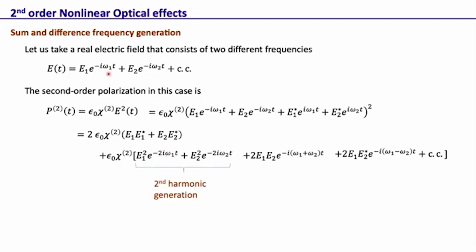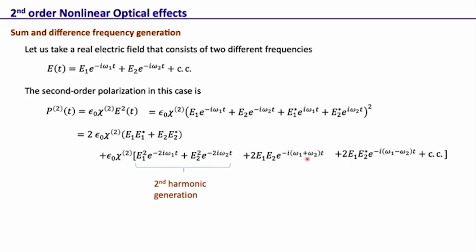So although the incoming field had only omega 1, through second order nonlinear effect it actually generates fields at 2 omega 1 and 2 omega 2, and this is called second harmonic generation. So if we come in with a red light, then we can actually generate blue from there. So that's the second harmonic generation.